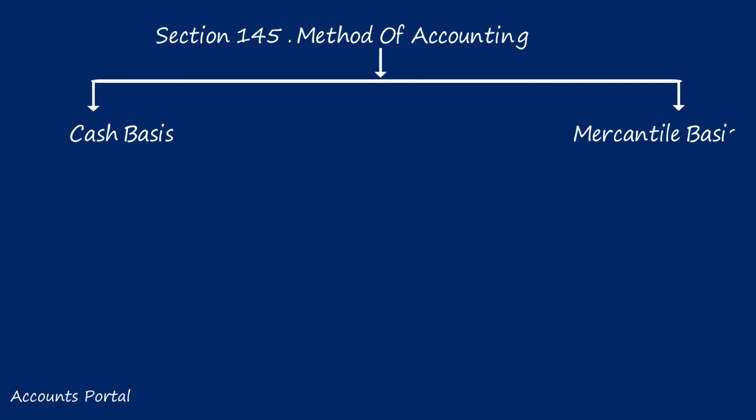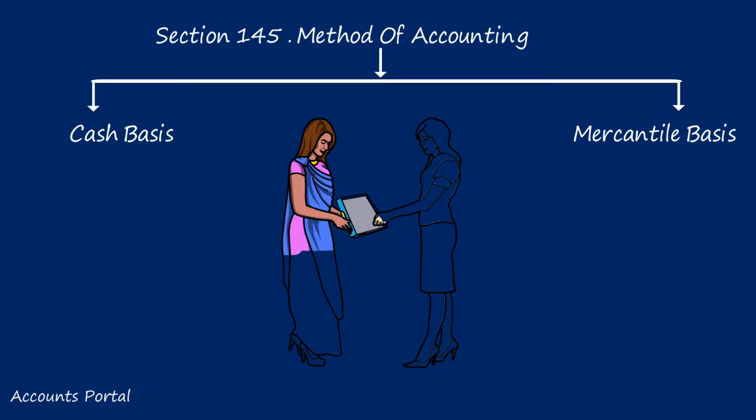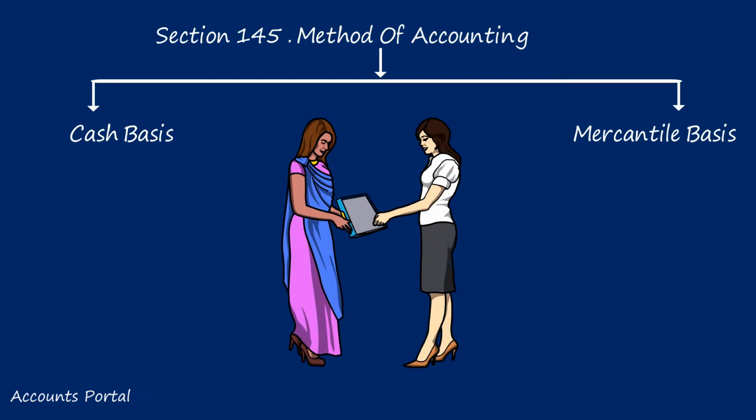Sir, could you please give some examples? Yeah, sure. Let us say there is a chartered accountant. Do you think he would maintain his books of accounts on the mercantile basis of accounting, or would he prefer cash basis accounting? Generally, when you start your practice, you will charge your client, let's say 5 lakhs, but some clients will say this service, I thought it would be 4 lakhs 50,000, and they will end up paying 4 lakhs 50,000.